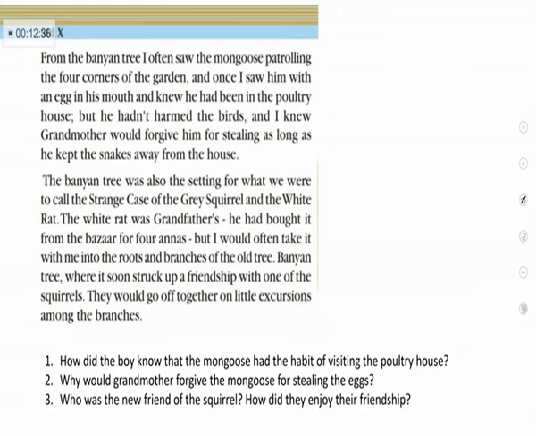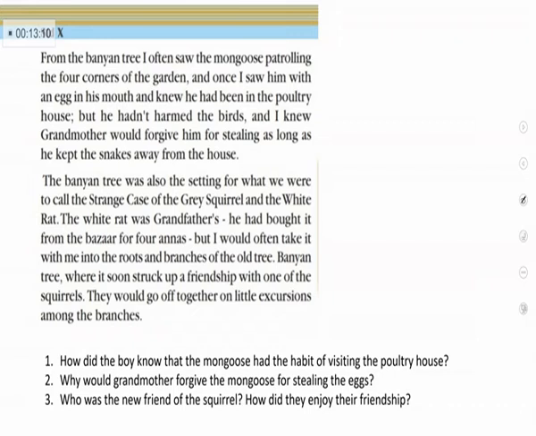From the banyan tree, I often saw the mongoose patrolling the four corners of the garden, and once I saw him with an egg in his mouth and knew he had been in the poultry house, but he hadn't harmed the birds, and I knew grandmother would forgive him for stealing as long as he kept the snakes away from the house.